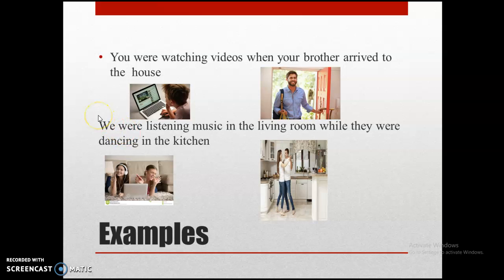Another example is we were listening music in the living room while they were dancing in the kitchen. So, all these actions happened in the past, but we can use past progressive to say the specific moment that the action happened.